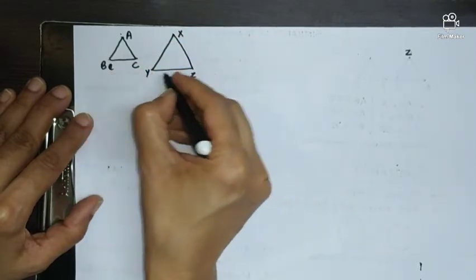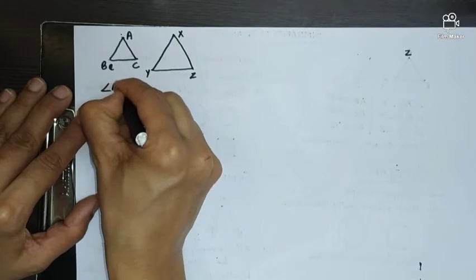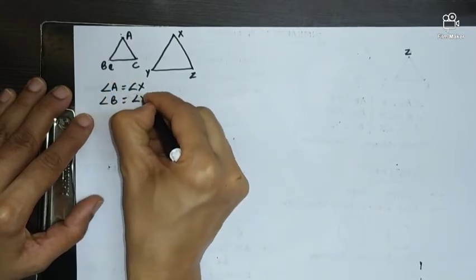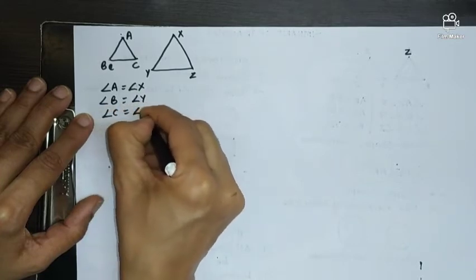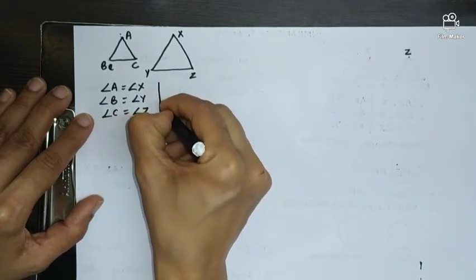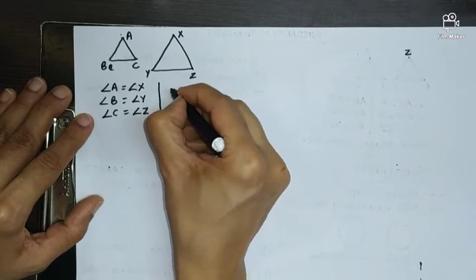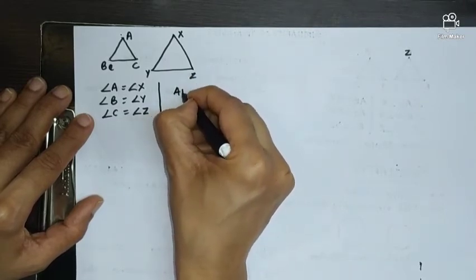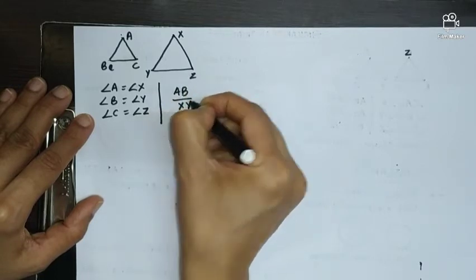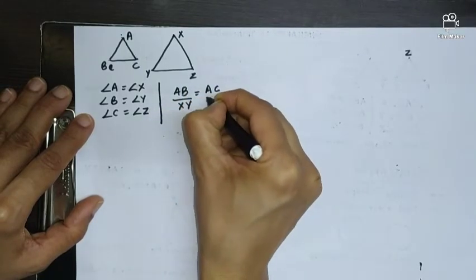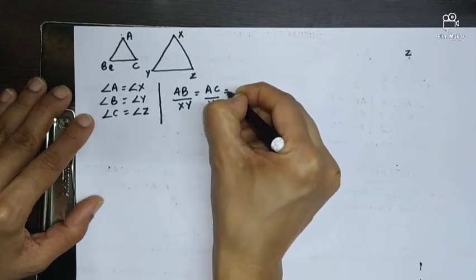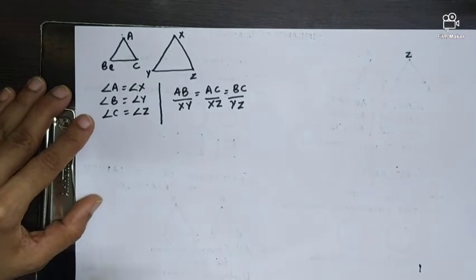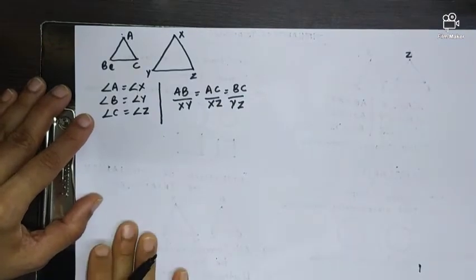As the statement says, the condition says, angle A has to be equal to angle X, angle B has to be equal to angle Y, and angle C has to be equal to angle Z. But under the second condition of similarity, what the condition says is ratio of the corresponding sides of both the triangles. So AB upon XY is equal to AC upon XZ is equal to BC upon YZ. So these are the two conditions which are mathematically written before you.